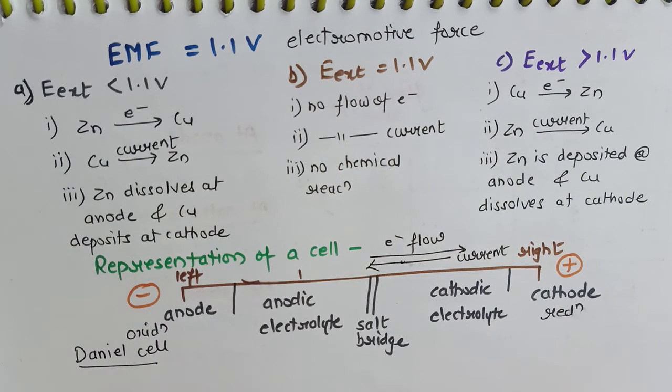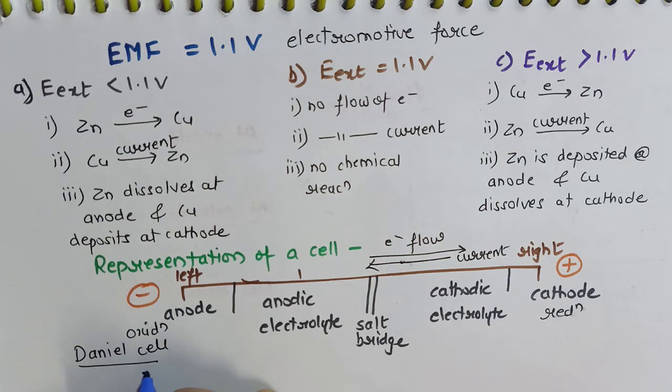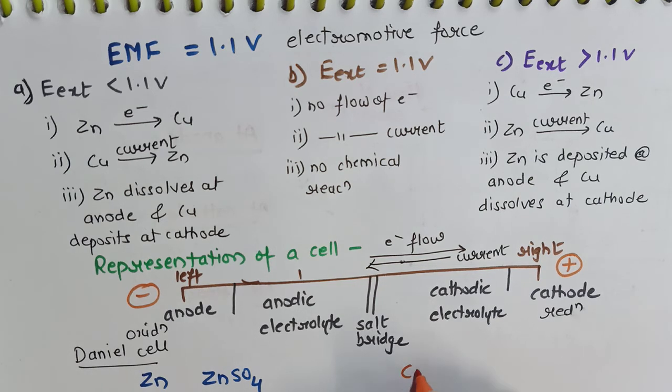Right, now we have seen that in the Daniell cell we are using zinc as an anode, zinc sulfate as an electrolyte, copper as cathode and copper sulfate as an electrolyte.